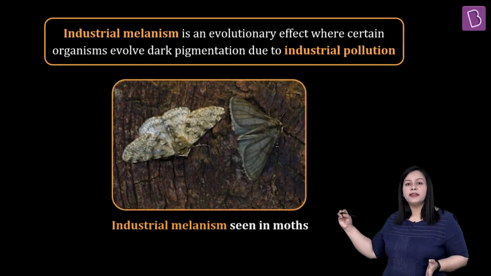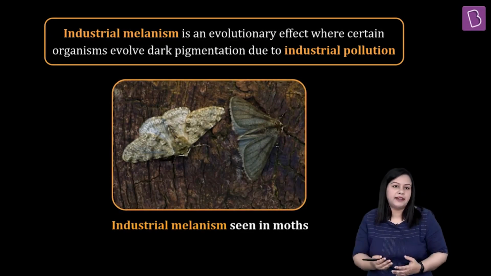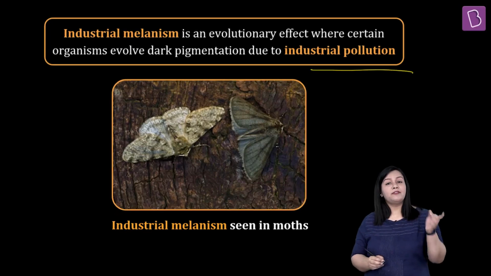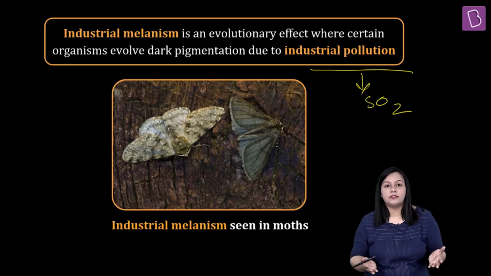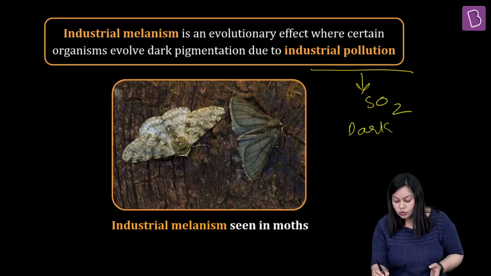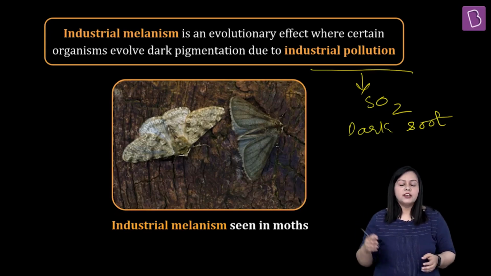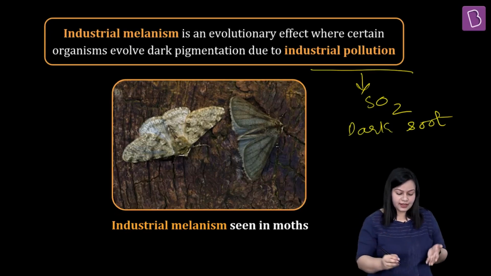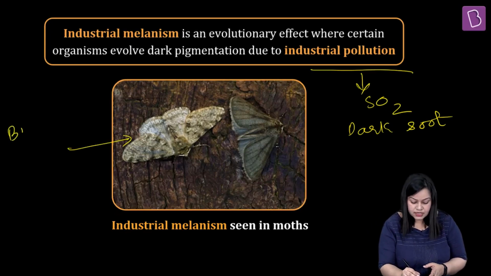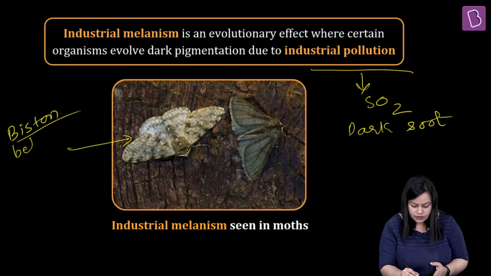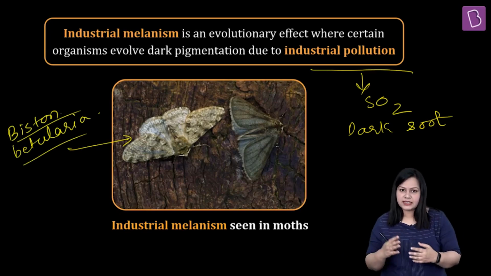Okay, so let me show you the image of these moths which actually developed in response to and adapted better in response to this whole industrial pollution. When we talk about industrial pollution, we are usually referring to gases like sulfur dioxide, which is evolved. We are also referring to dark soot that is released because of a lot of release of carbon, right? So at that point of time, what used to happen was that there was a wild variety of moth, like you see the grayish colored one. This is called Biston betularia, right? Now this is the wild variety of the moths that was seen at that point of time.